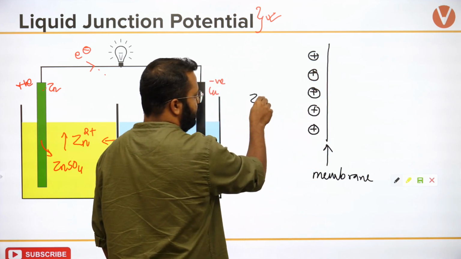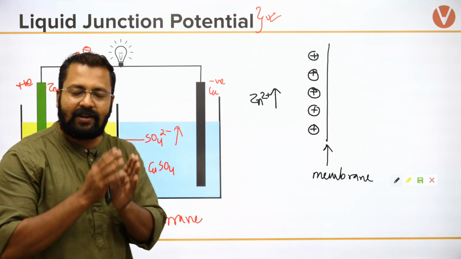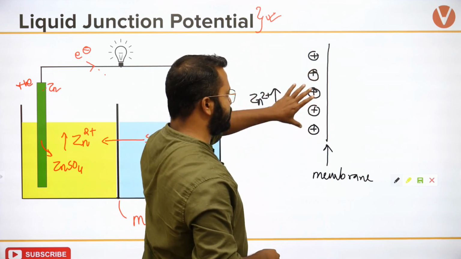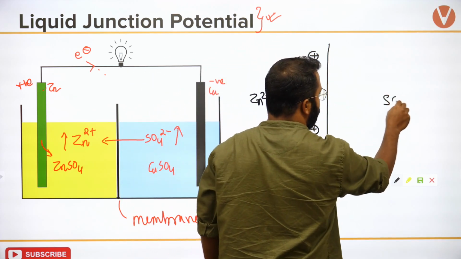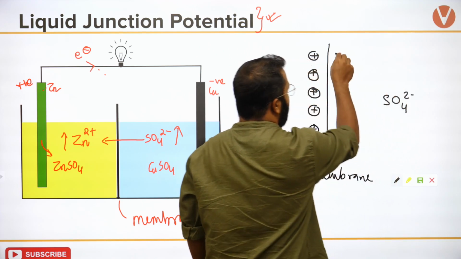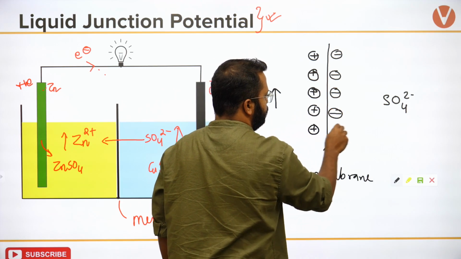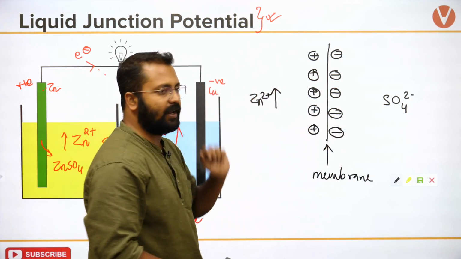Because here we have zinc 2 plus ions. So on the left hand side we have an increase in the concentration of zinc 2 plus ions. So they are slowly increasing. And on the right hand side I have an accumulation of negative charge.